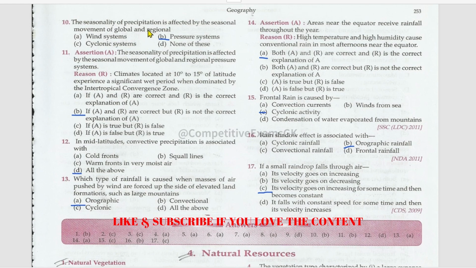The seasonality of precipitation is affected by the seasonal movement of global and regional pressure systems. Next, assertion and reason. The seasonality of precipitation is affected by the seasonal movement of global and regional pressure systems. True. Climates located at 10 degrees to 15 degrees of latitude experience a significant wet period and are dominated by the intertropical convergence zone.